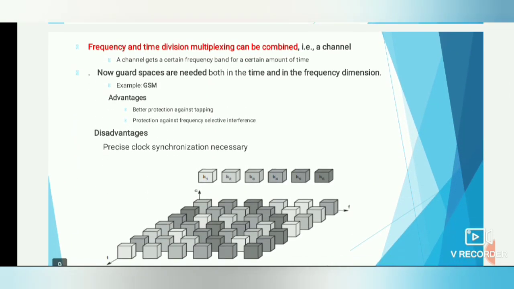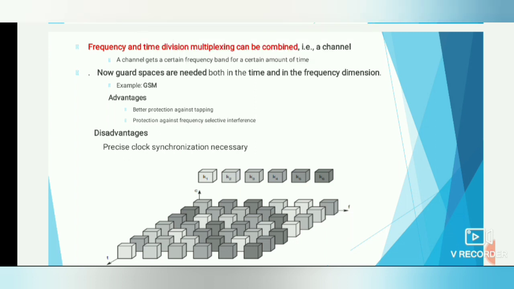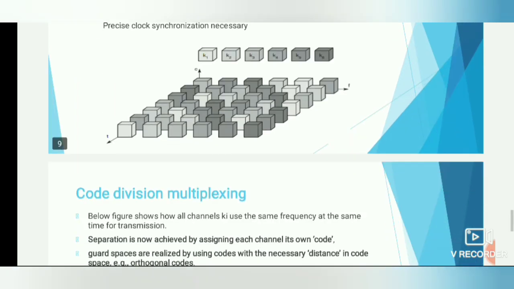Frequency and time division multiplexing can be combined. That is, a channel gets a certain frequency band for a certain amount of time. Now the guard spaces are needed both in the time and in the frequency dimension. Example: GSM. The advantages are better protection against tapping and protection against frequency selective interference. The disadvantage is that precise clock synchronization is necessary.